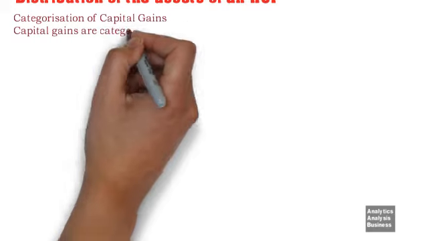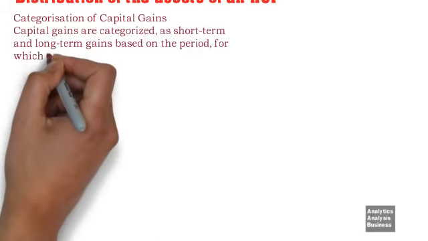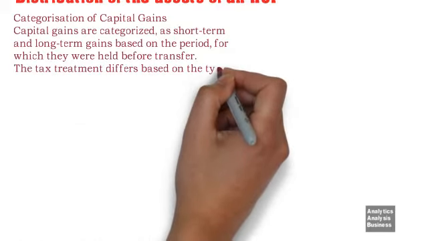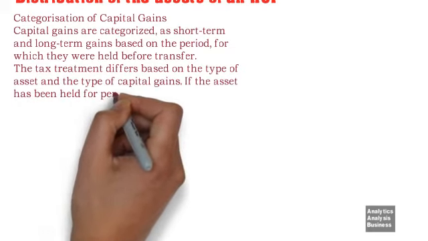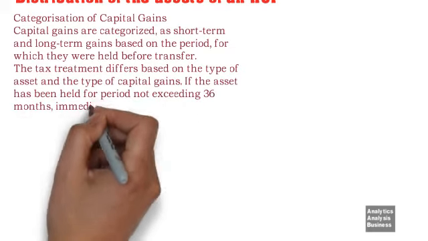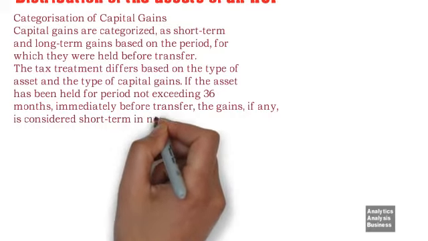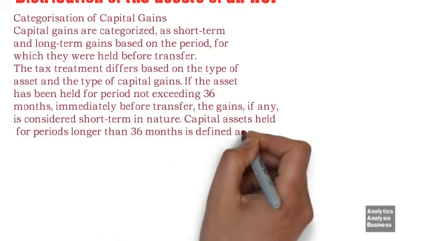Capital gains are categorized as short-term and long-term gains based on the period for which they were held before transfer. The tax treatment differs based on the type of asset and the type of capital gains. If the asset has been held for a period not exceeding 36 months, immediately before transfer, the gains, if any, is considered short-term in nature. Capital assets held for periods longer than 36 months is defined as long-term capital gains.